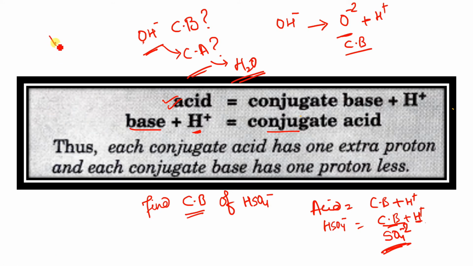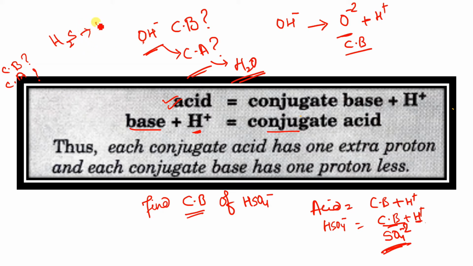Let me take H2S. If I ask you to find the conjugate acid or base for this, whichever you get, find the conjugate base or the conjugate acid. If we suppose it as a base, can it get H plus?